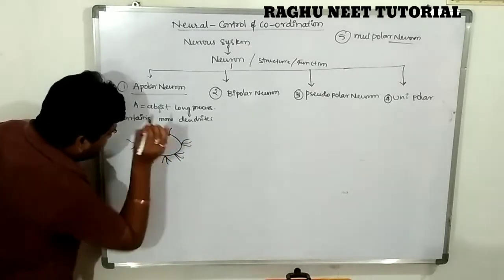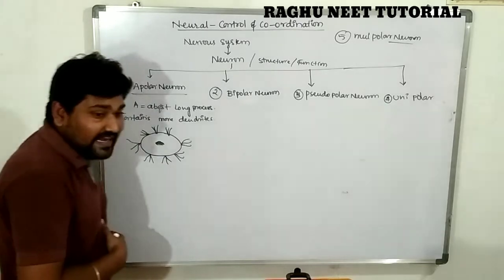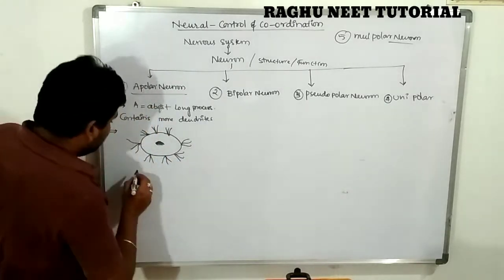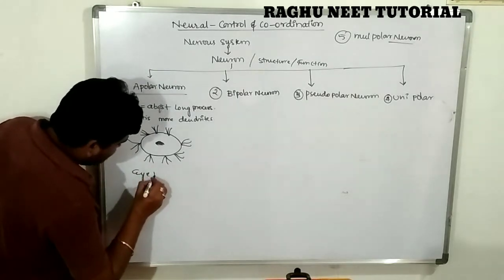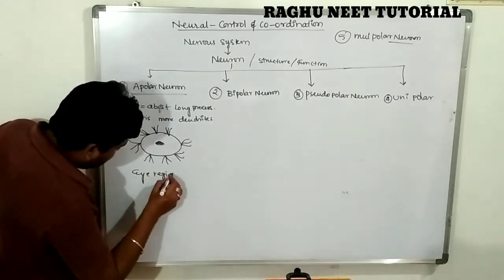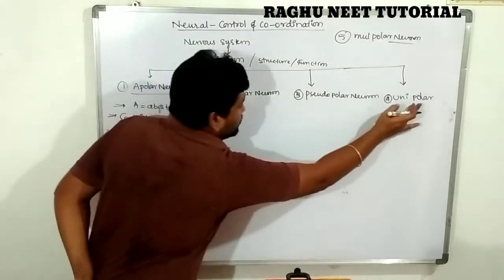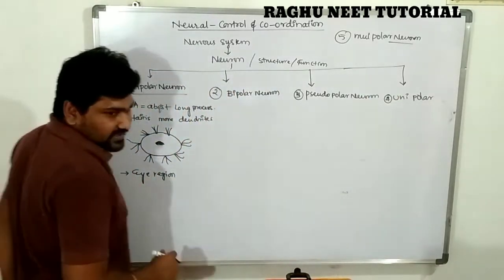This type of neuron is present in the eye, in the cornea region. Clear? Next one.